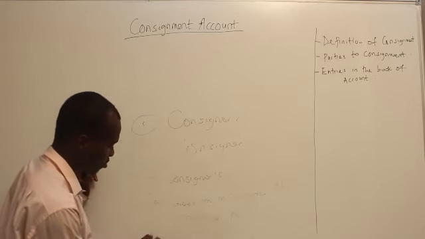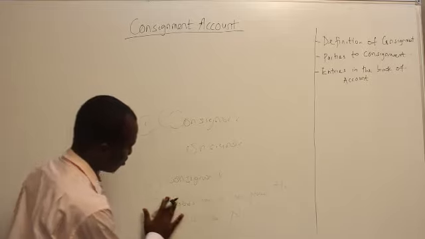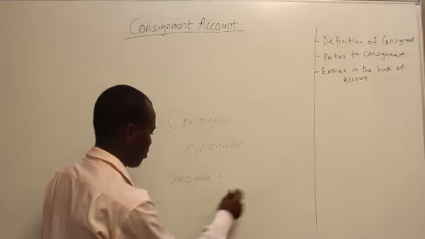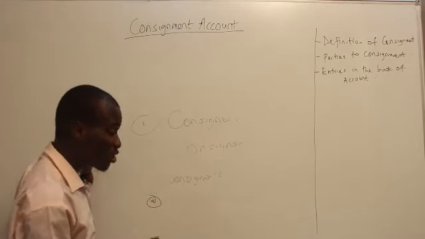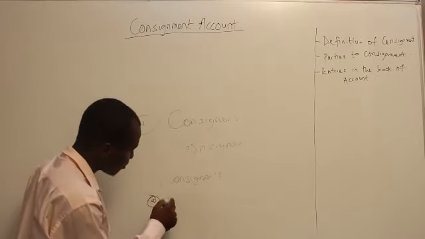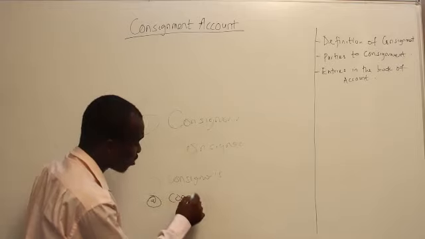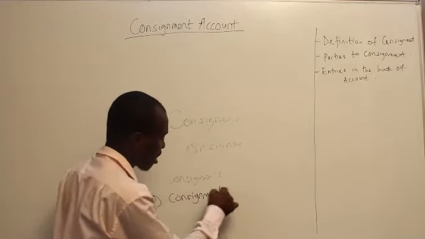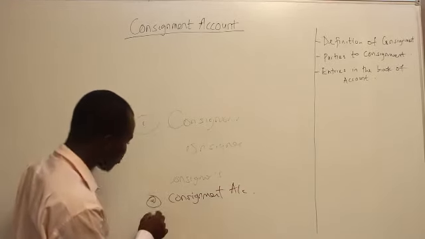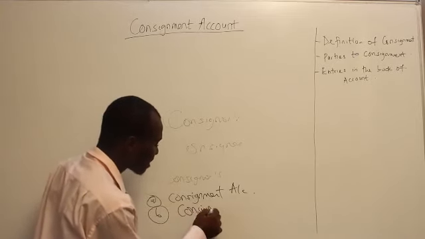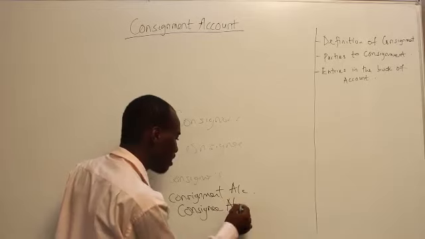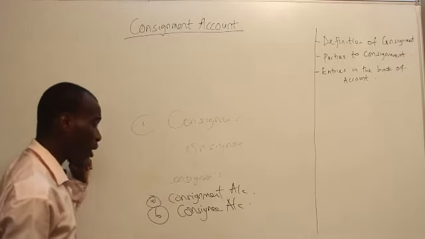And also it's going to prepare the consignment account. So the consignor in his book is going to prepare goods on consignment account, or simply the consignment account. And also it's going to prepare the consignee account, maintained on behalf of the consignee, which is going to be a debtor account.